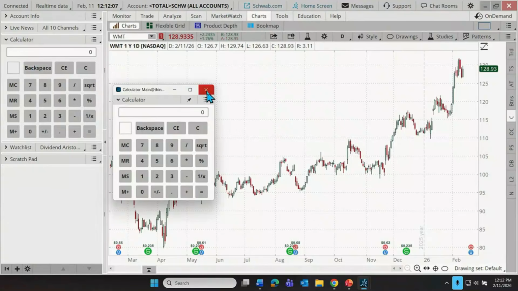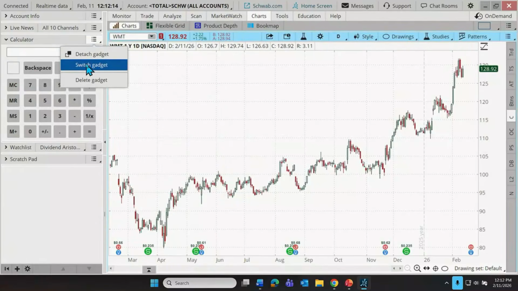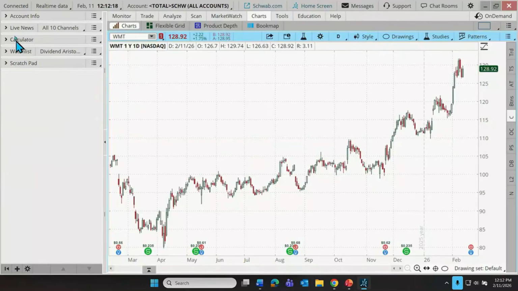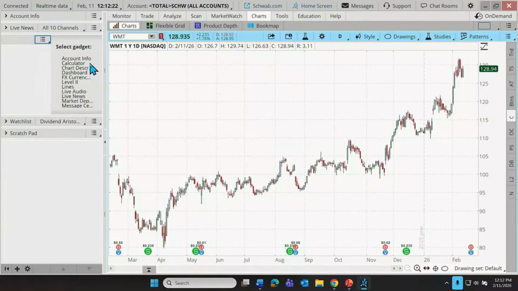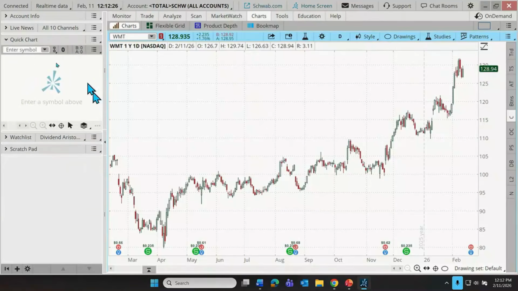So detach is a big feature for a lot of our users of the gadgets, but another is that we can switch gadgets right here. So if we're currently using, let's say, the third gadget down for a calculator, and then I want to switch this to, let's say, the quick chart that we were using before. There we go. We could just switch that to a quick chart.